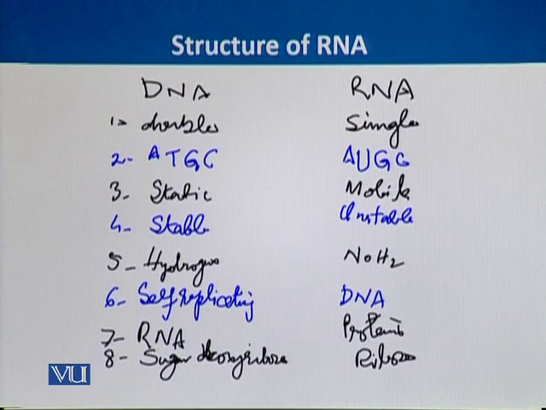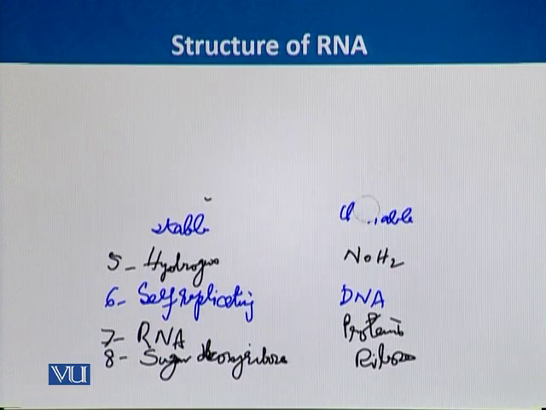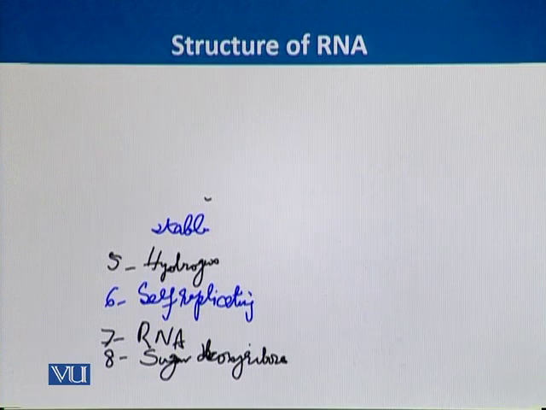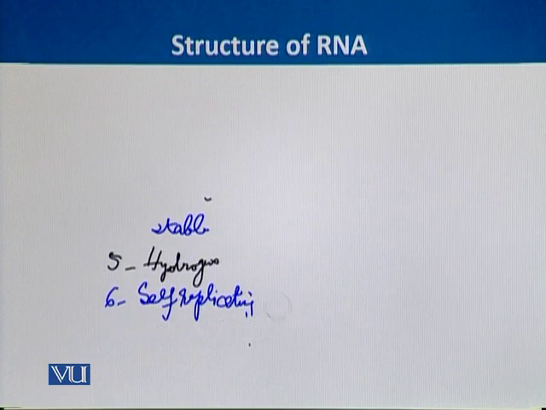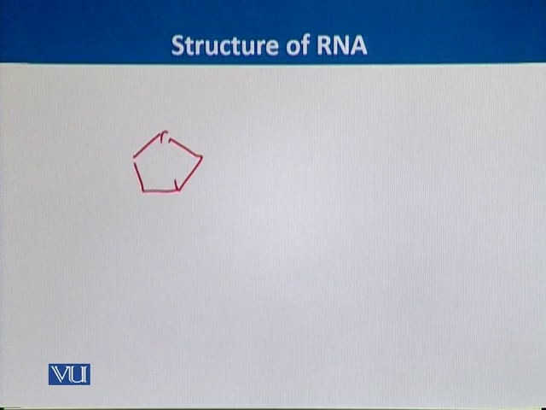For the 8th difference, the sugar difference, deoxyribose in DNA and ribose in RNA, we have to see the structure of these sugars so that we can make sense of these structures, because this is the main difference between DNA and RNA in the sugar-phosphate backbone. So here we can see the sugar.